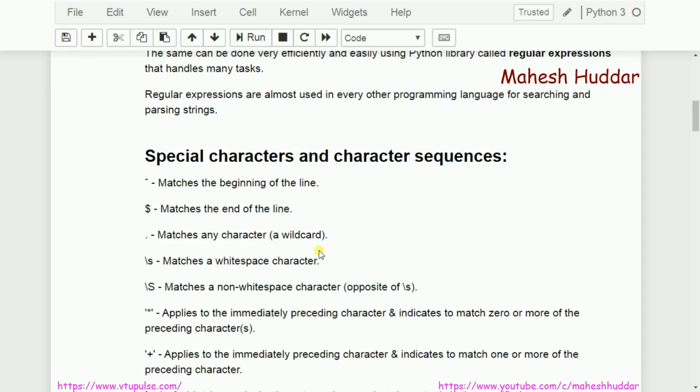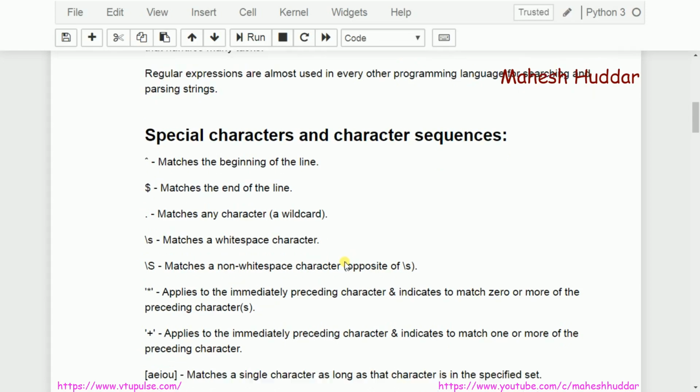The next one is the star symbol, a star character. It is applicable only to the immediately preceding character. For example, if I write A star, it indicates that the regular expression will match 0 or more occurrences of the preceding character. In this case, the preceding character is A, so it matches 0 or more A characters.